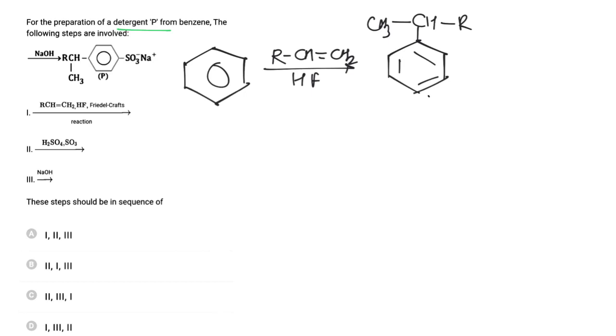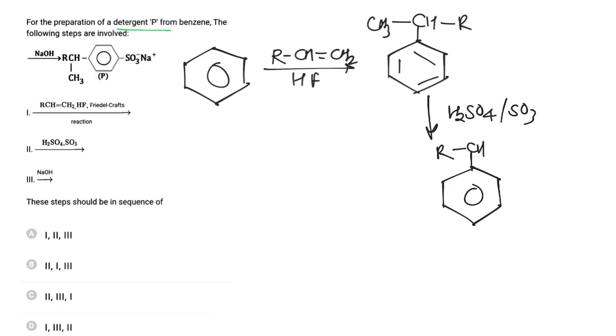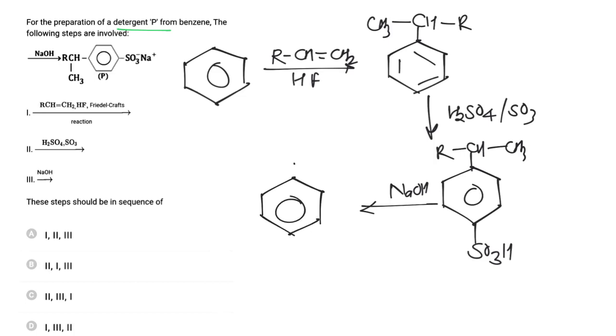Now this alkyl benzene, on reacting with H2SO4 and SO3, will be converted to benzene sulfonic acid. Now this product, on reacting with NaOH, will be converted to the sodium salt of sulfonic acid.